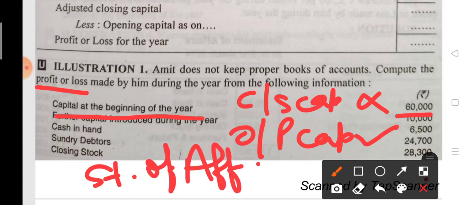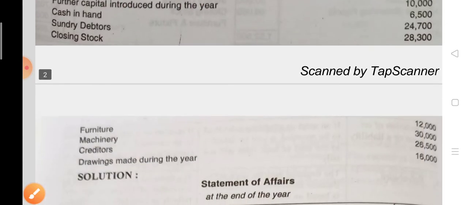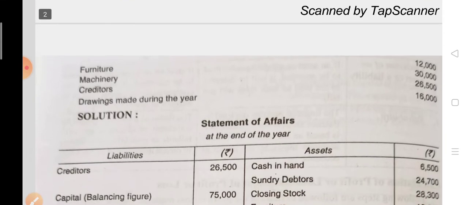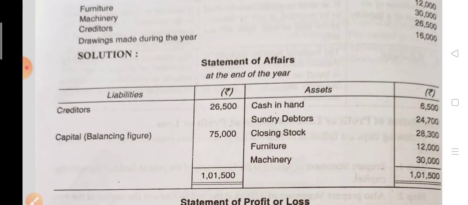Okay, so the statement of affairs you have already seen. Now see, asset side and liability side. All the assets, write down on the asset side.